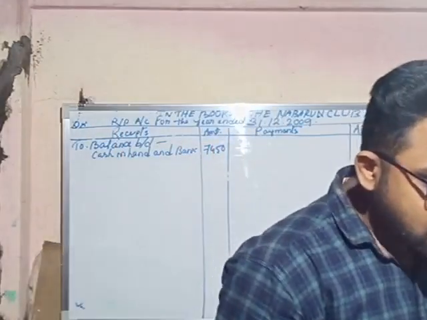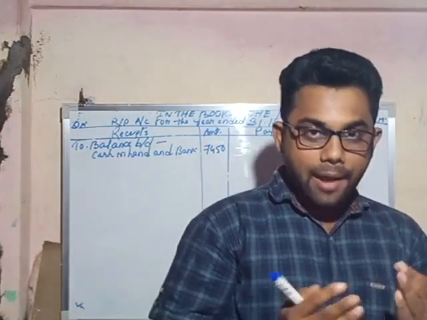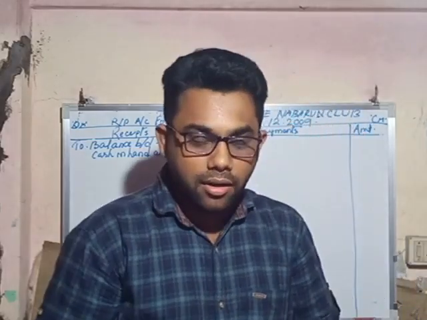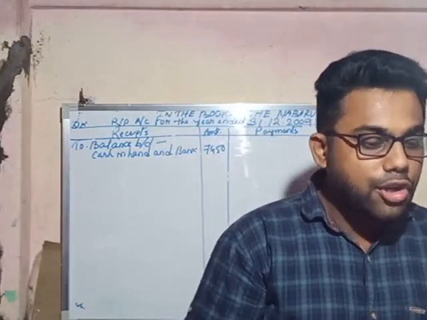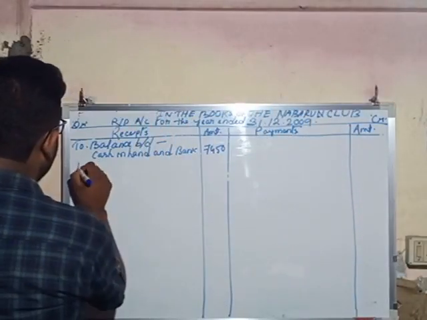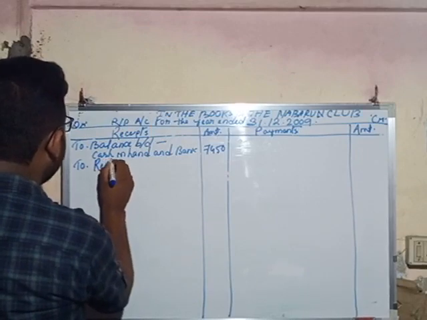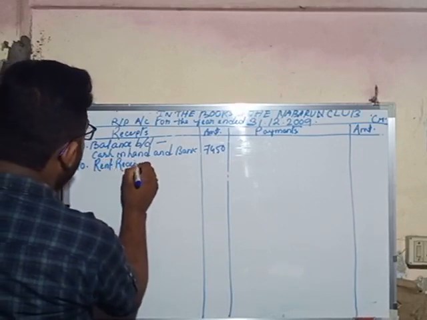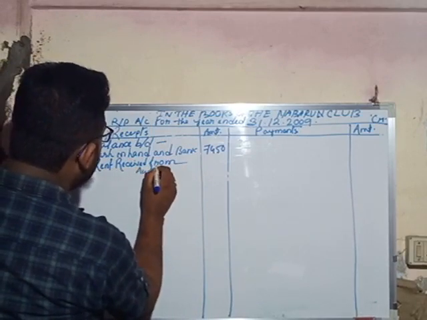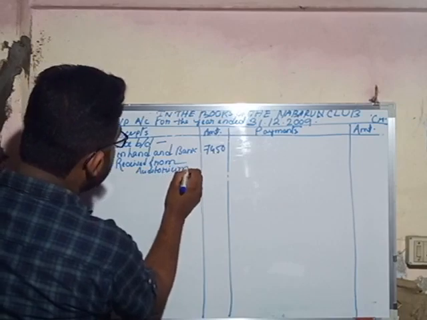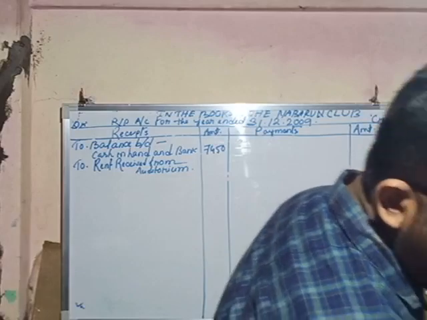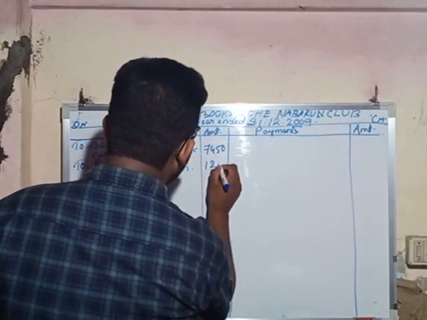Next, what is the item? Rent received from auditorium. So they have received rent by giving it on lease, or someone has hired the auditorium of the club, so they have received rent from that. So it is a receipt for the non-trading organization, so it will come in the receipt side. To rent received from auditorium, and the amount is rupees 1200.